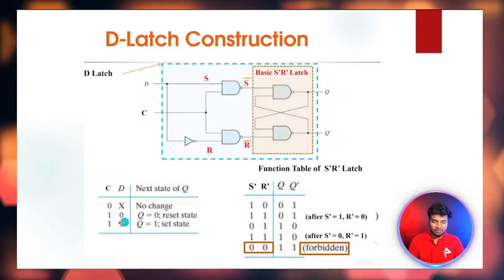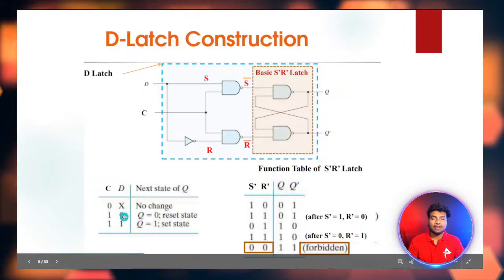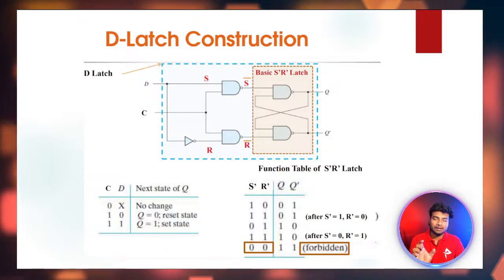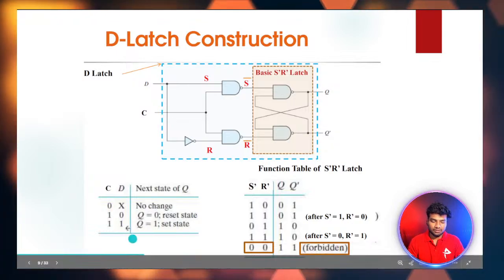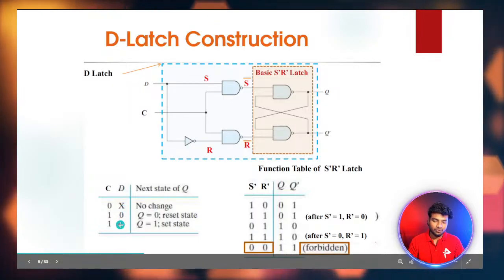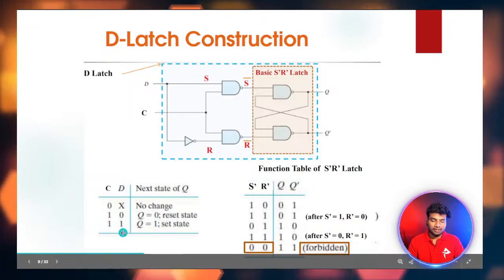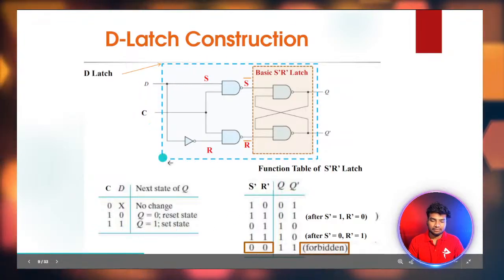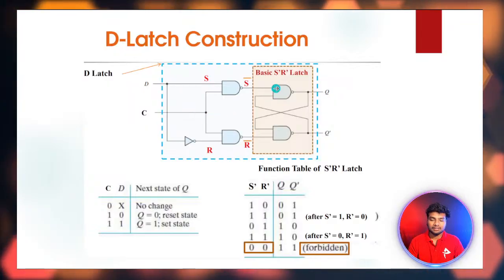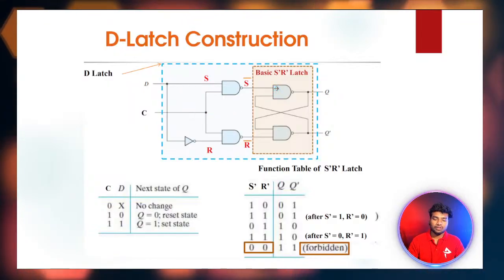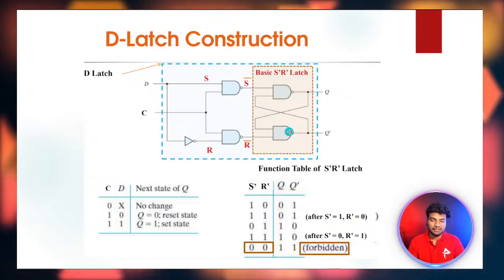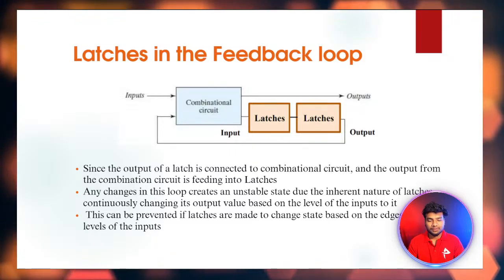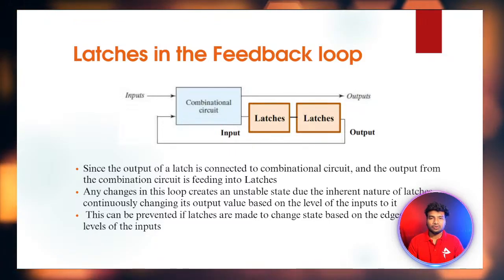I already said the D-latch and D flip flop are capable of storing 1 bit of data for one clock cycle. So if the input D is 0, the output Q is 0, and if the input is 1, the output is also 1. This is how D-latches are created. Inside it has the basic S bar R bar latch, which I'll show in a table in upcoming slides. And then latches in a feedback loop, so this is one example.